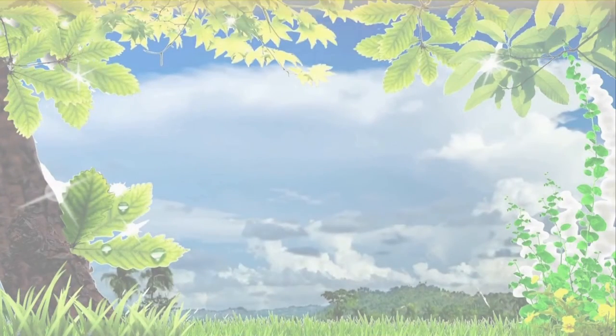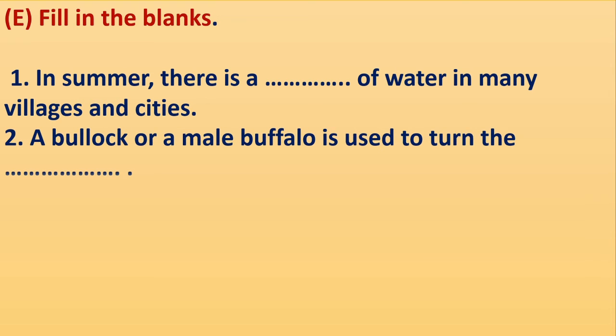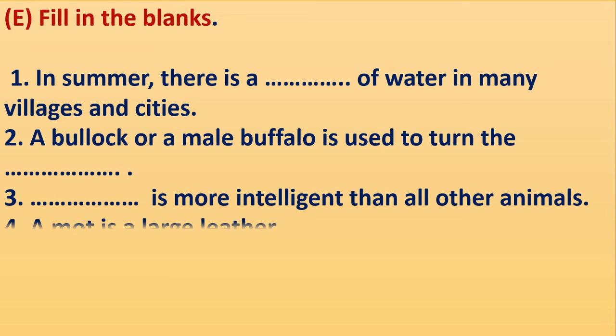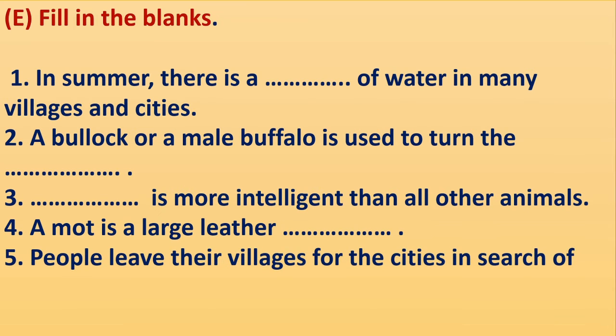Now dear children, we will move to the exercise part of this lesson. Fill in the blanks. Here we can see 5 fill in the blanks. Okay, we will go through one by one. First one. In summer, there is a dash of water in many villages and cities. Yes. In summer, there is a, yes, what? Scarcity. Scarcity of water in many villages and cities.